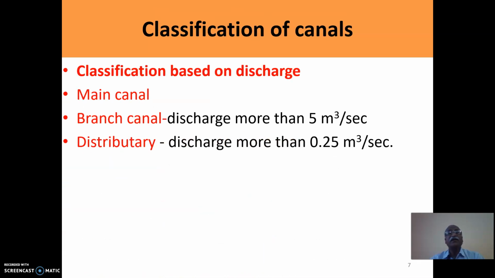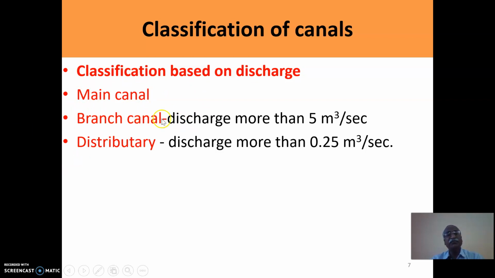The canals can also be classified on the basis of the discharging capacity. When the canal is originating from the dam or main river in such a way that it has a potential to carry the maximum amount of the discharge, and additionally it can supply the water to its branch canals, to its distributaries, then such canal is known as main canal.